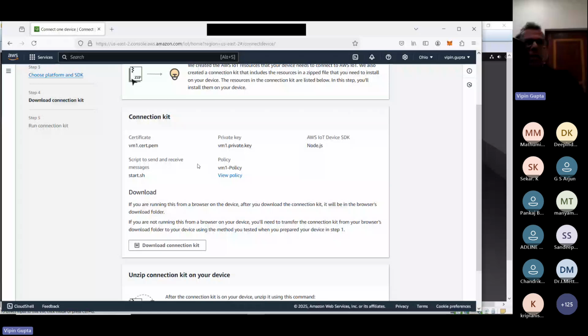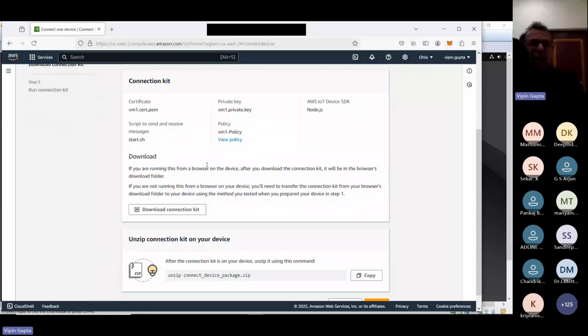If you have millions of devices, it will create the certificates for millions of devices without any extra cost. So the device communication with AWS will be encrypted, because in most of the hacks we have seen, the data was being sent in clear text. Whenever you're using any cloud solution, especially AWS, it creates this type of thing.